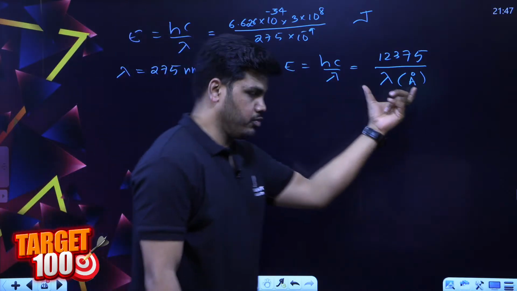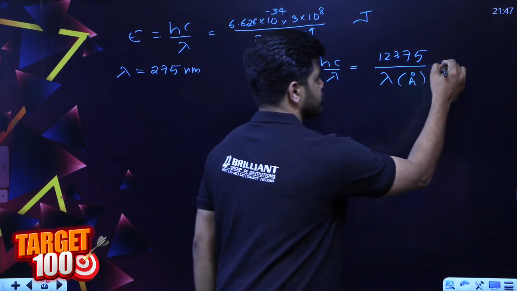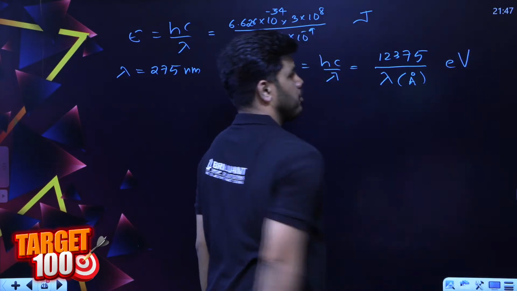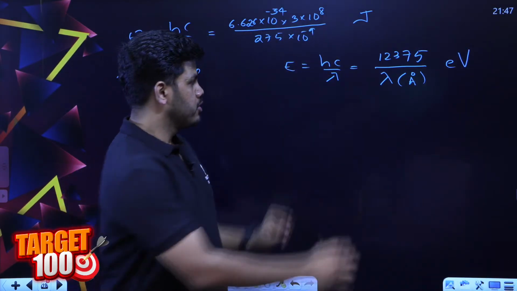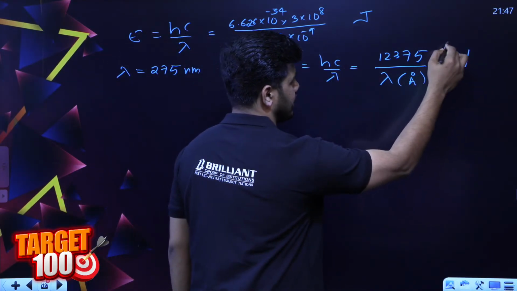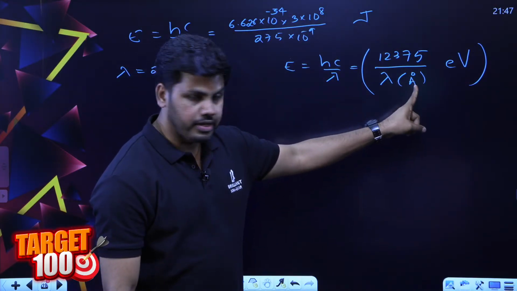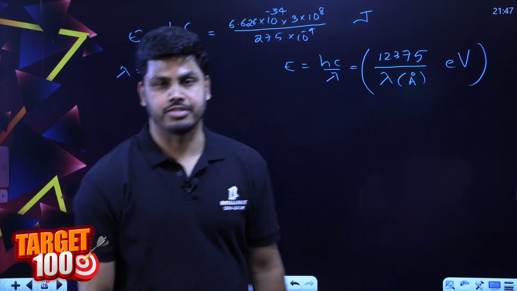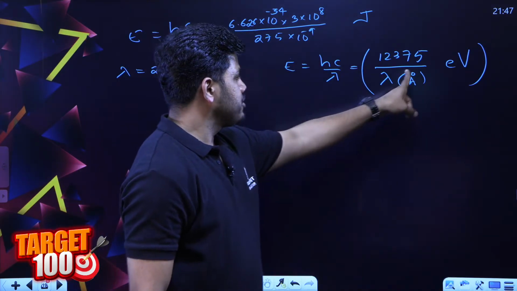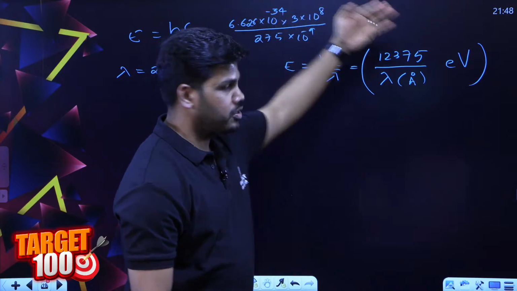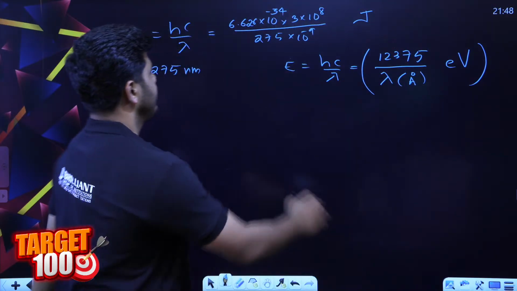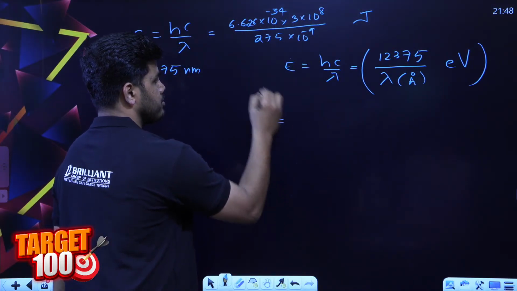You have to take wavelength in angstrom. Then energy will be automatically obtained in electron volt, if you use this equation, provided your lambda is in angstrom. So this will be the easiest calculation, instead of going for all these and converting. And we know this. So energy we are going to calculate using this equation.